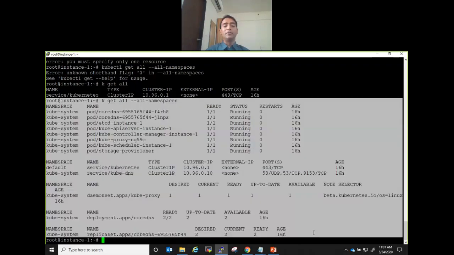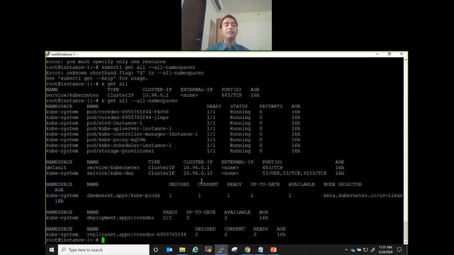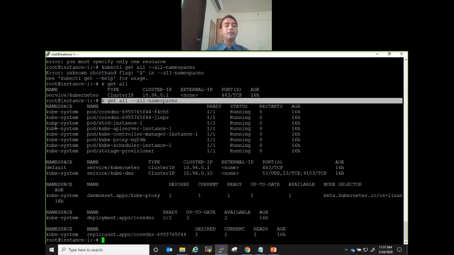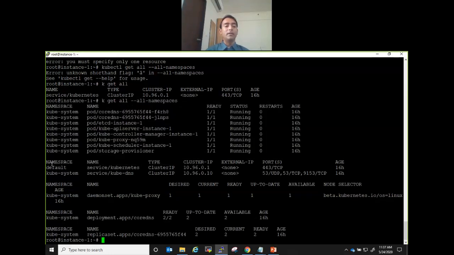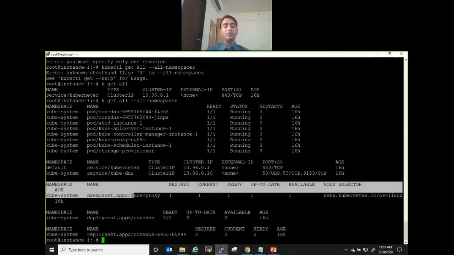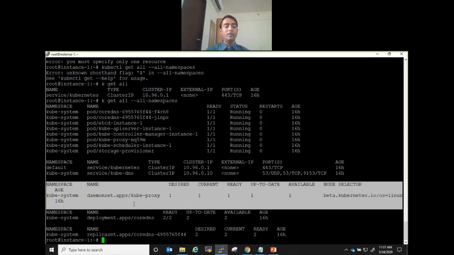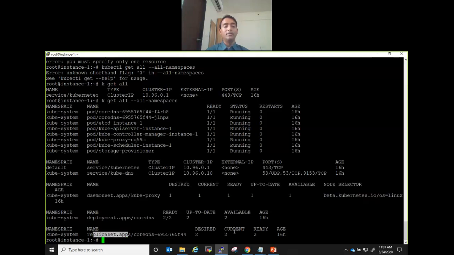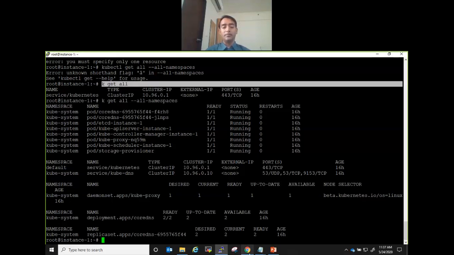Since it is Minikube, we are seeing only this much. But if you run it in a real Kubernetes cluster, you will see a lot of things here. So these are all the objects that are running in my entire cluster. It is giving me all the pods that are running, all the services which are created, daemon set, deployment, replica set, everything. Right? So get all, very nice command.